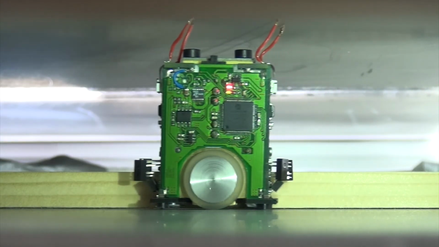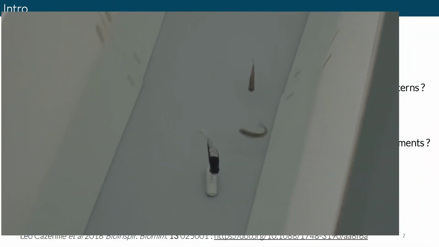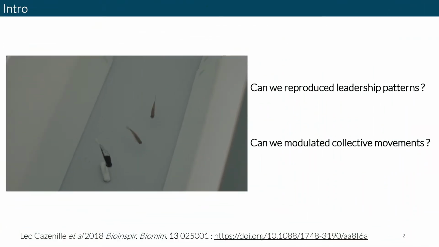And to move like a fish, it uses a stochastic model that builds a trajectory in real time according to what the fish around are doing. A previous study has shown that these two aspects, the physical aspect and the behavior, allow the robot to be integrated into the group of zebrafish as if it was a conspecific. I put the link to the article at the bottom of the slide if you're interested.